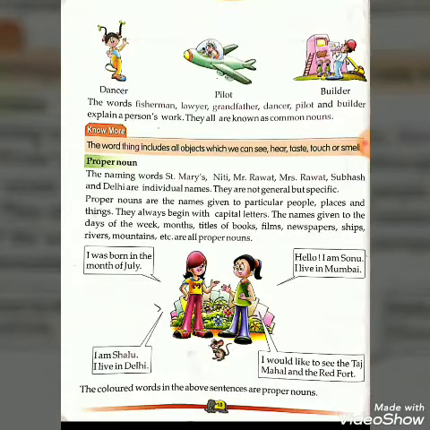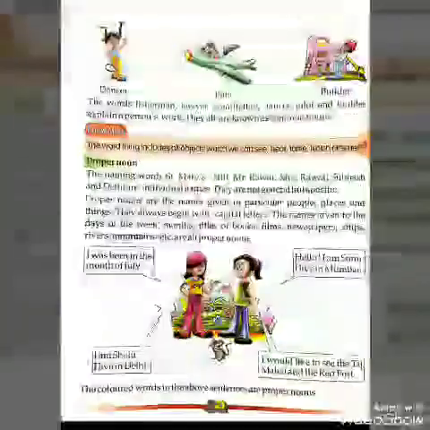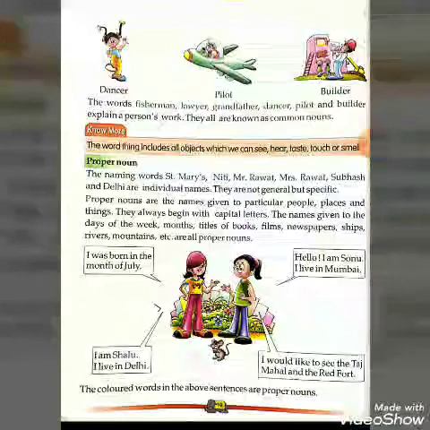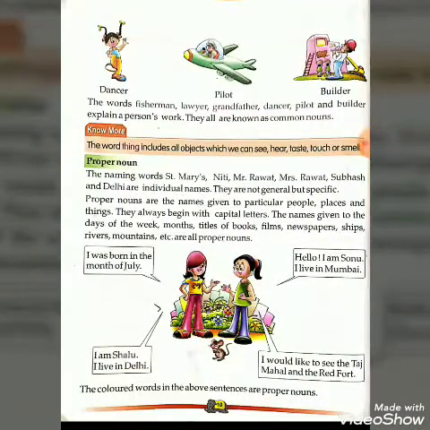For example, you can see there are two girls talking on page number 10. The first girl said that she was born in the month of July. Here you can see I started with a capital letter. And I am Shalu.